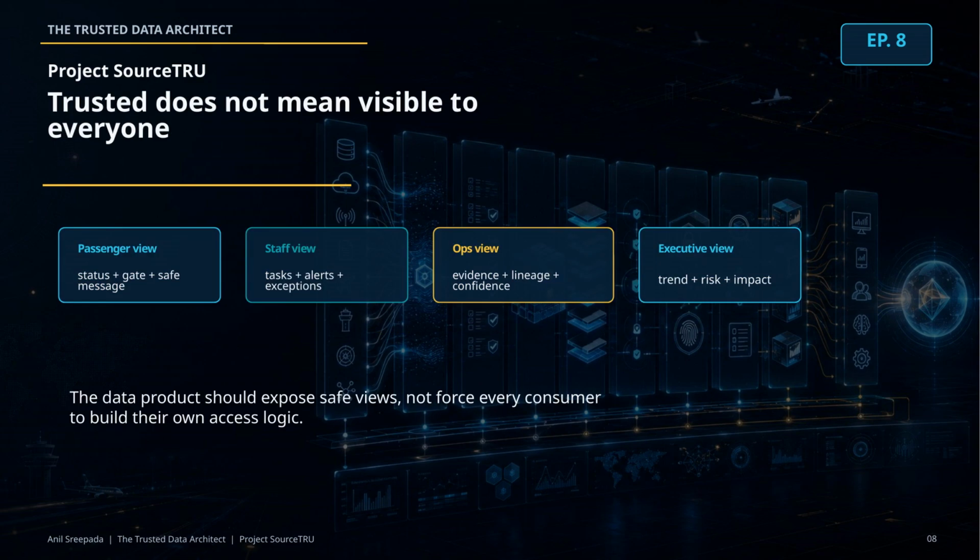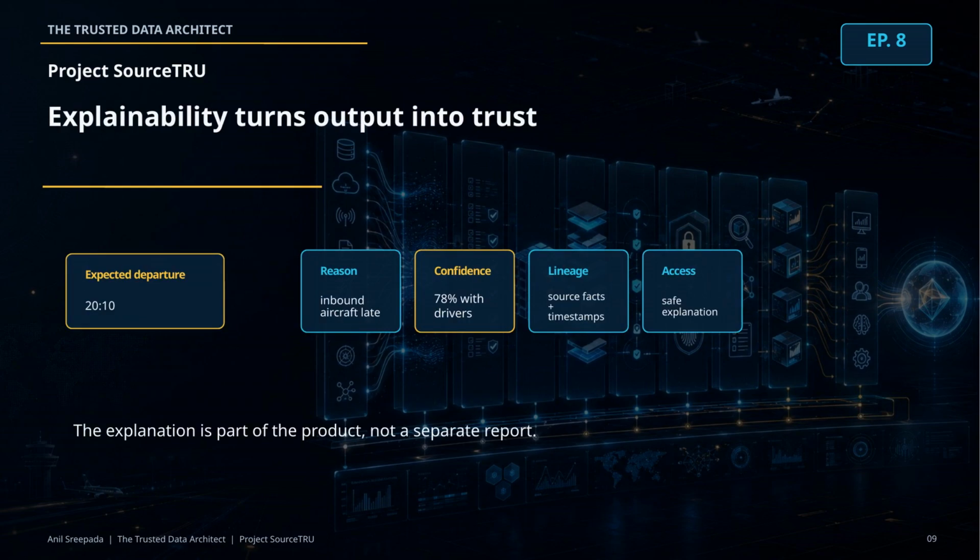A trusted answer still needs access control. Different users need different views. A passenger may only need a safe status and gate. Gate staff may need tasks and exceptions. Operations teams may need evidence, confidence, and lineage. Executives may need trends and risk. The data product should expose safe views through a controlled contract instead of forcing every report to design its own permissions.